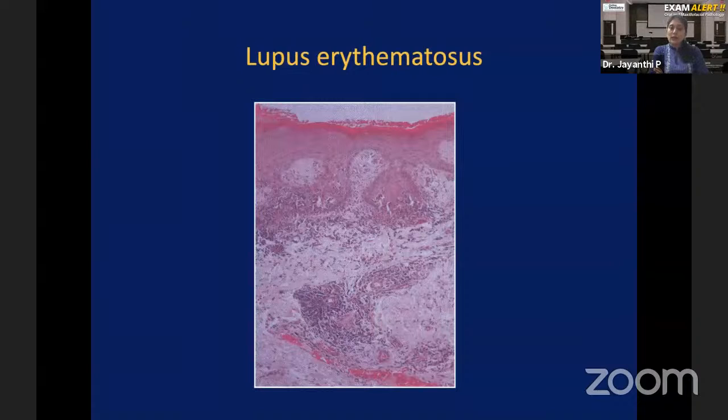Therefore, what are the autoantibodies here? The autoantibodies are directed against the cell nuclear antigen. Within the cell, you have a lot of nuclear antigens, and the autoantibodies are directed against them. Therefore, if you want to do a confirmatory diagnosis for lupus erythematosus, you can do immunofluorescence. And what will you detect in the immunofluorescence? Autoantibodies. What are those autoantibodies called? Anti-double-stranded DNA.